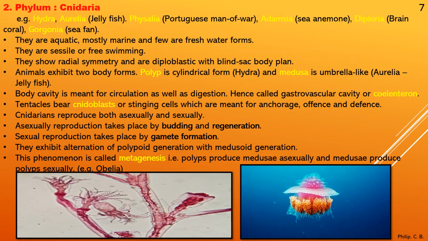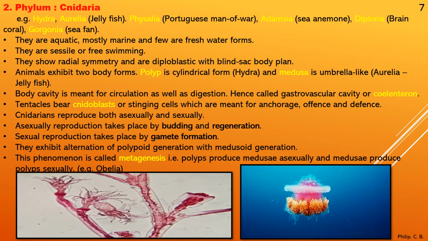As we move further, we come across a criterion which we learned in the first part, that is radial symmetry. The body is divided from the center of axis into equal parts, like the example of starfish we learned about. In this case also, like Hydra, it has radial symmetry. Diploblastic, diplo or di, means presence of two germ layers, ectoderm and endoderm, with blind sac body plan, meaning again there is a single mouth opening, which is common, food enters through it and waste parts are excreted out of the same opening. Okay.